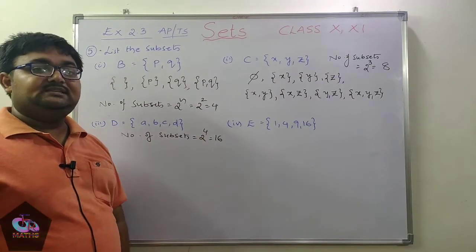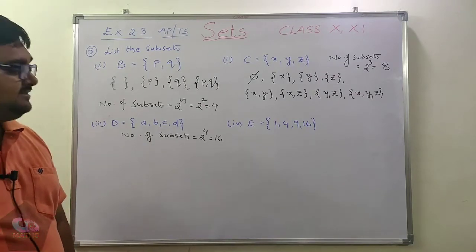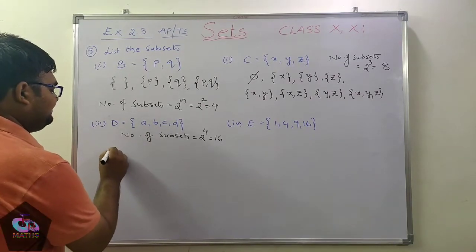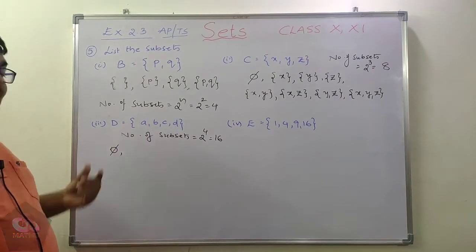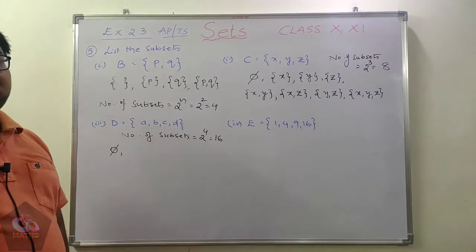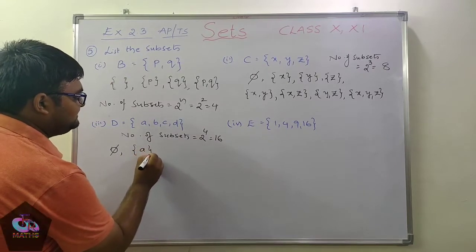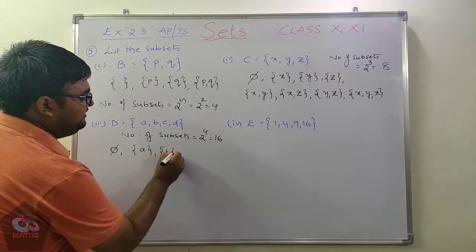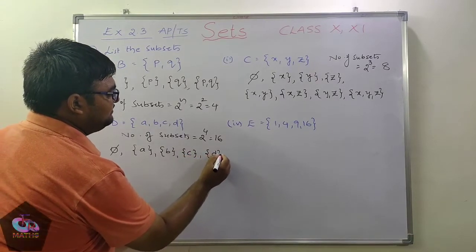So totally 16 subsets will come. So here you are going to get a big list, right? So while writing, be careful. First subset is the null set, and after that you need to write down the sets containing single elements. This you can write easily: set of A, set of B, set of C, next set of D.